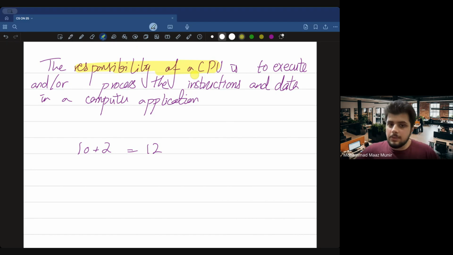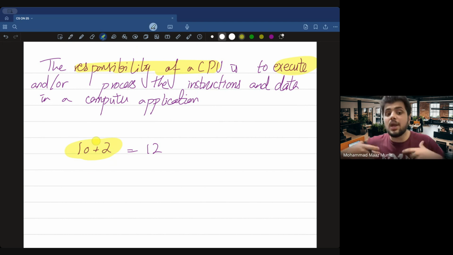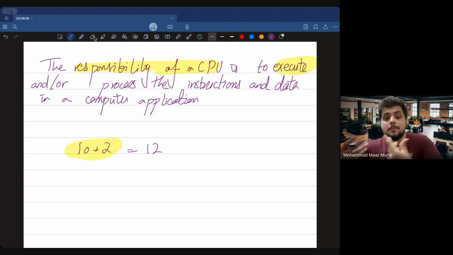So it is the responsibility of a CPU to execute. He needs to conduct this, he needs to execute this instruction. Now this is an instruction. This is a type of instruction. Any action, any step, anything which leads to something is basically an instruction in terms of computer science. So if I say 10 plus 2, this is an instruction. Now executing it is something the CPU has to do.